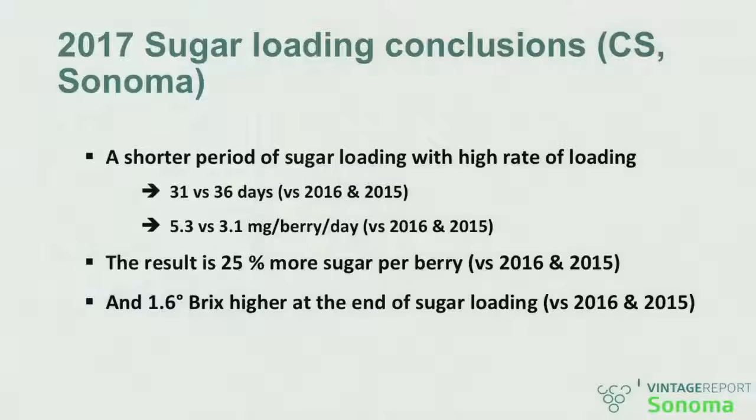So you see, we can say a lot by simply looking at those sugar loading profiles. Essentially, the take-home for Cabernet Sauvignon: shorter period of sugar loading, a faster speed of sugar accumulation, and the result is more sugar per berry. So now, let's look at berry volume. Since it drives the yield, it's also an important parameter to look at.